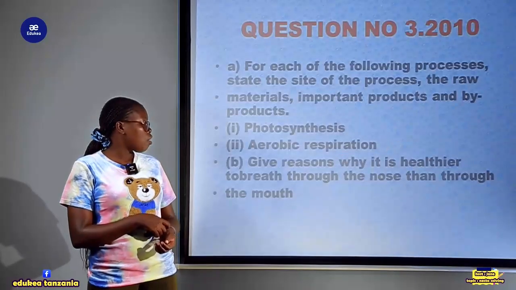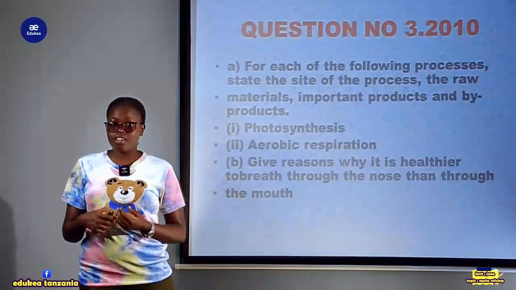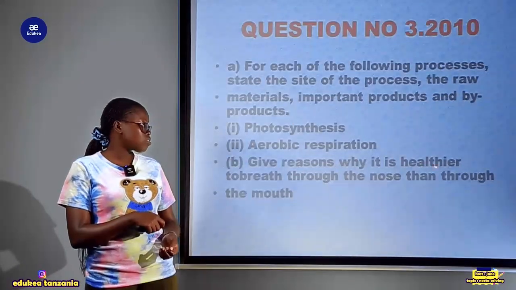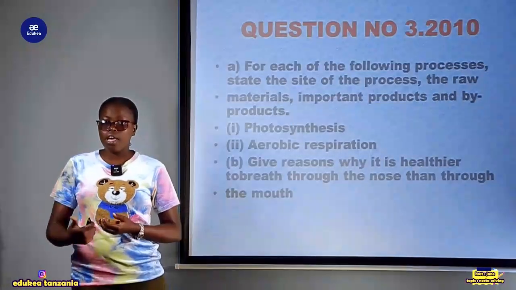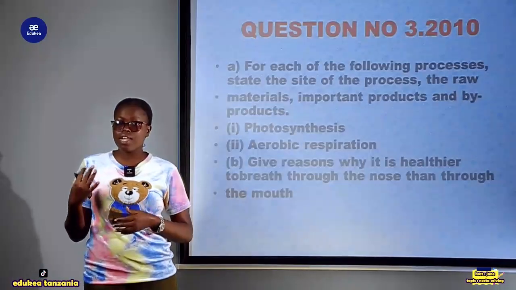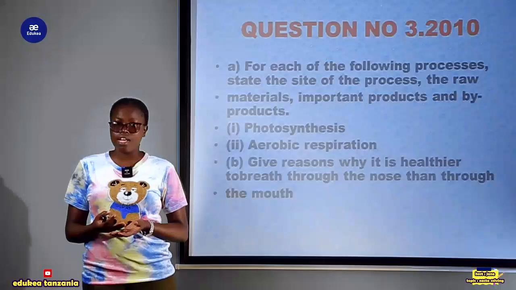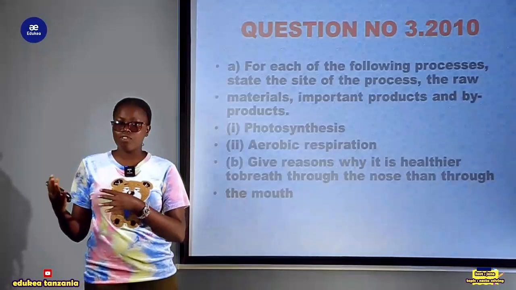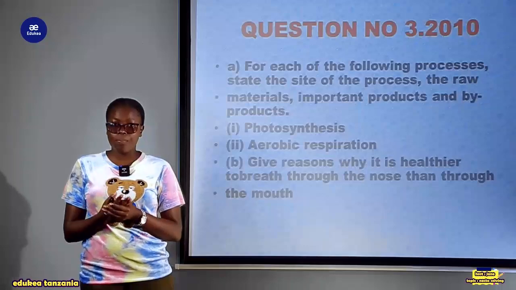while question A, Roman 2, has been derived from the topic of gaseous exchange and respiration, and the second one also has been derived from the concept of gaseous exchange and respiration. So this combines two topics, nutrition as well as gaseous exchange and respiration. So in order to answer this question, we need to have knowledge from these two topics.